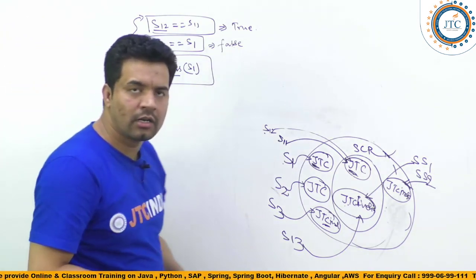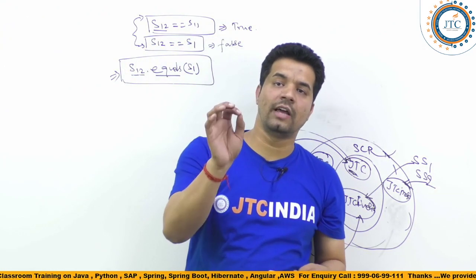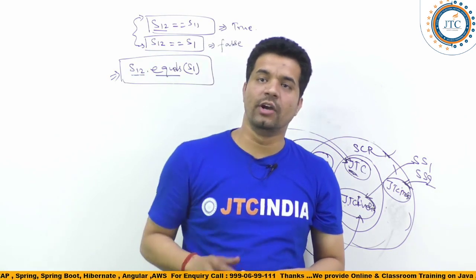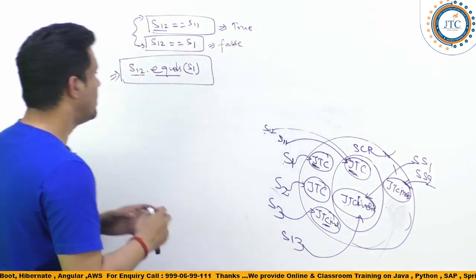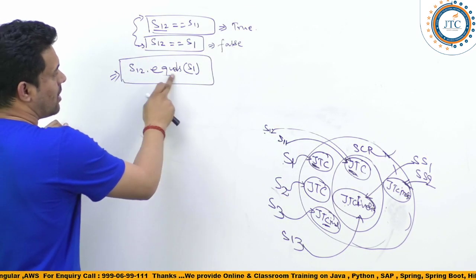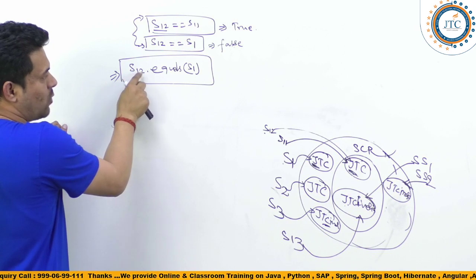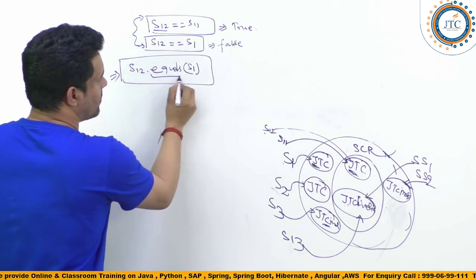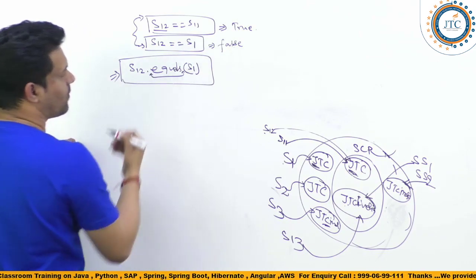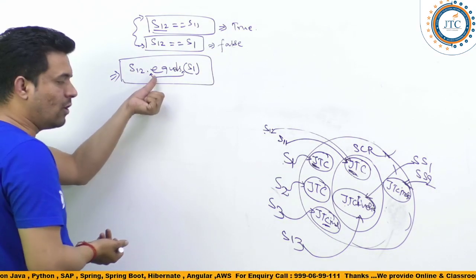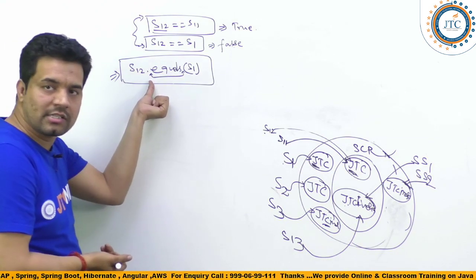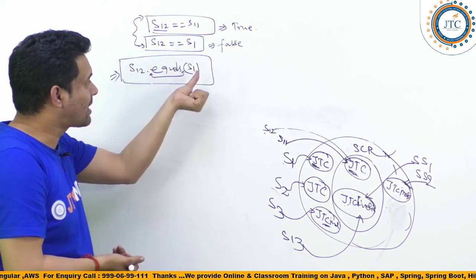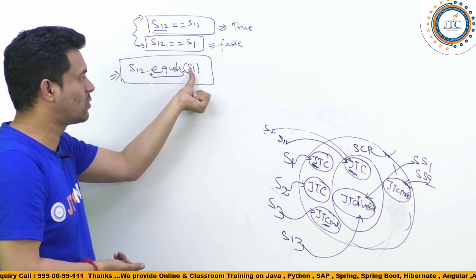But if you remember, now here one point I will make clear. In S12.equals(S2), the equals method has been overridden inside the String class to compare the content of S1 as well as S2, right?